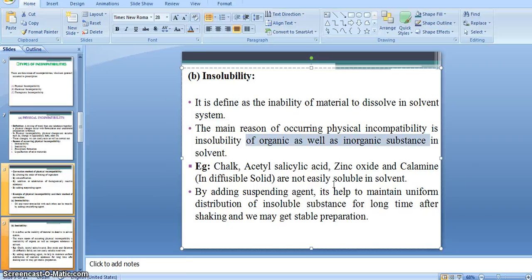And the reason for this is the lowering of the melting point of the mixture below room temperature, below 25 degrees centigrade, that time there is formation of liquid or soft mass.